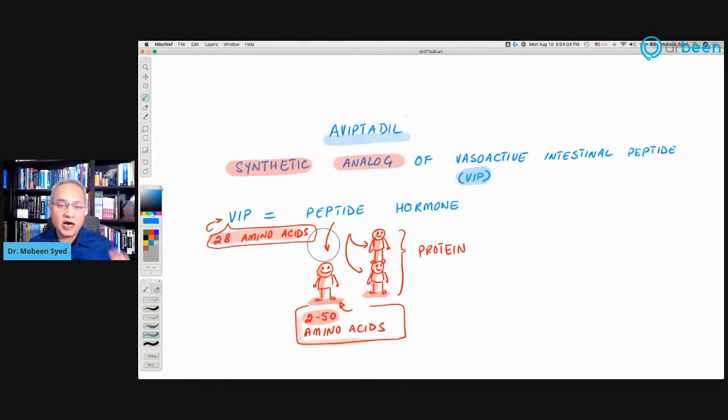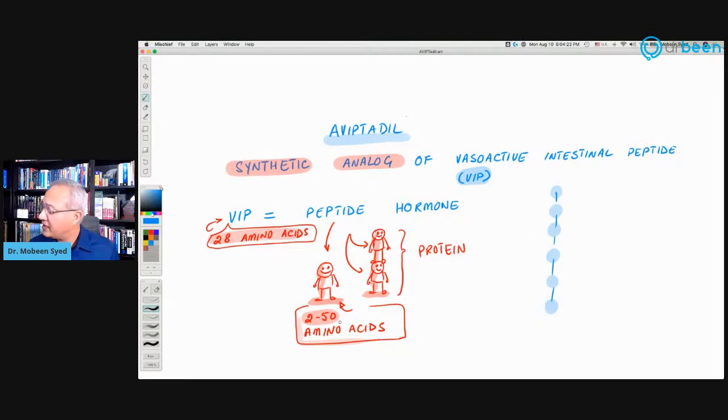What does that mean? The proteins in our body are made up of amino acids. Amino acids are connected with each other through peptide bonds, and when they are connected through peptide bonds, they make proteins.